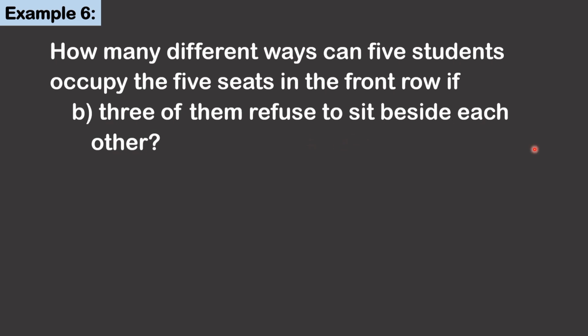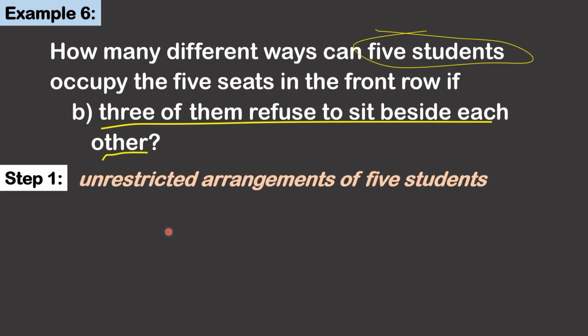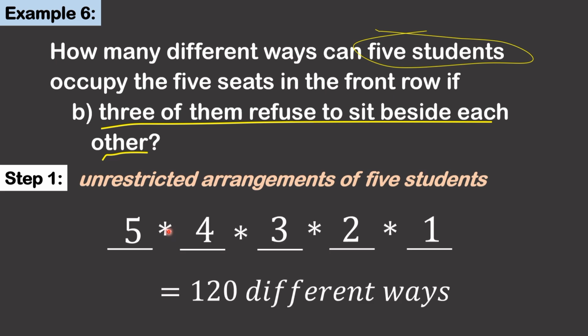To solve this problem, we need to count the number of arrangements of the 5 students with no restriction and subtract the number of arrangements in which the 3 students who refuse to sit beside each other are seated together. Step 1, the unrestricted arrangements of the 5 students is 120 different ways.